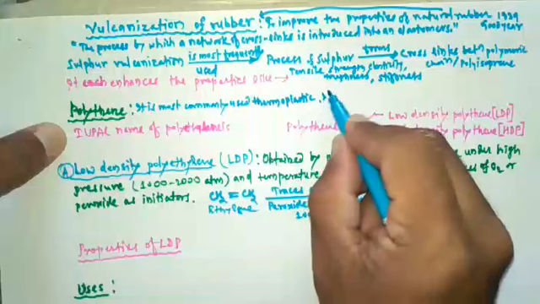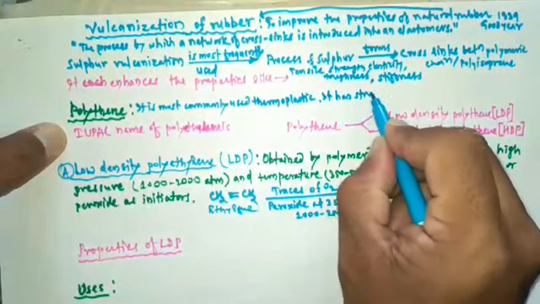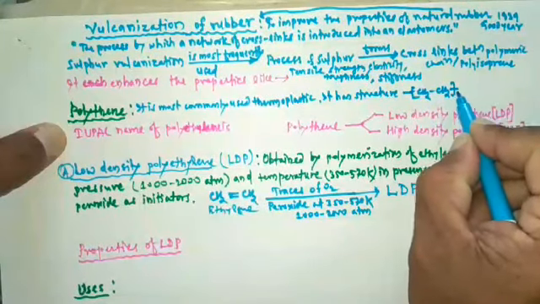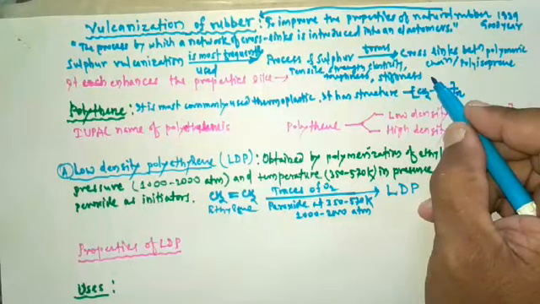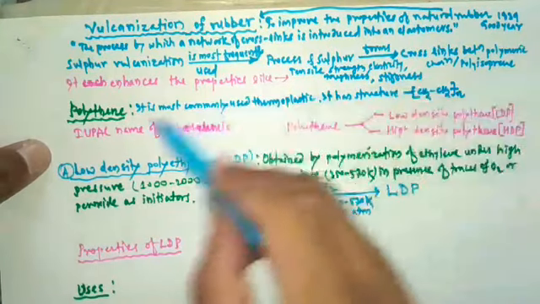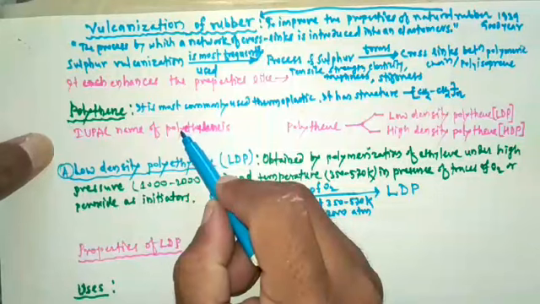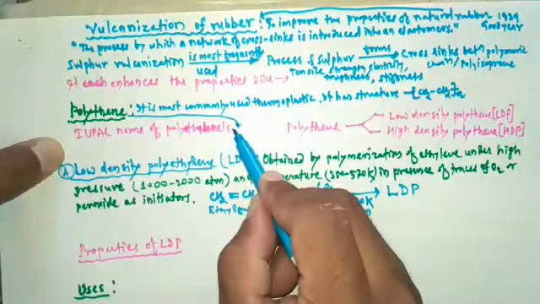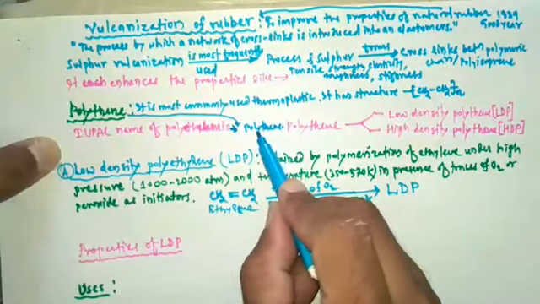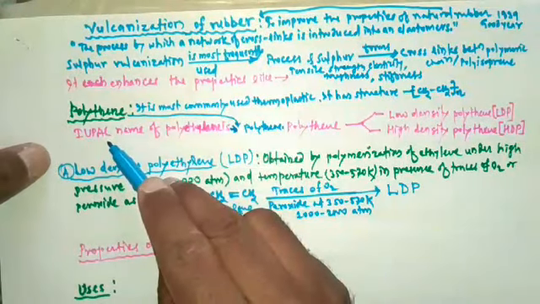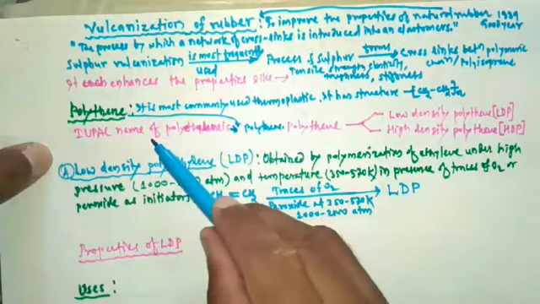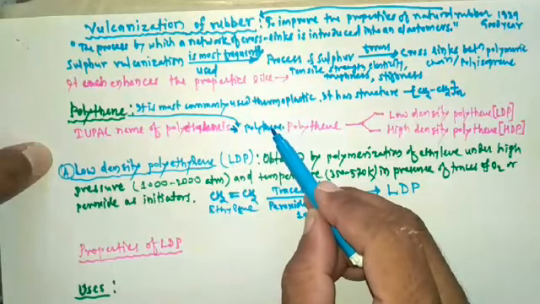So it has the structure CH2 CH2 with n repeating units, where n may be 1000, 10,000, etc. The IUPAC name of polyethylene is polythene.